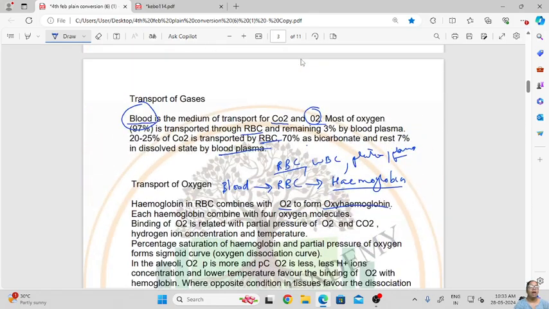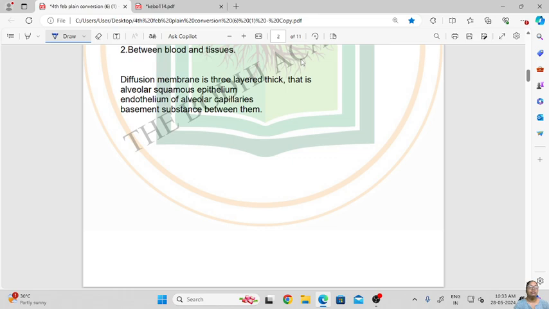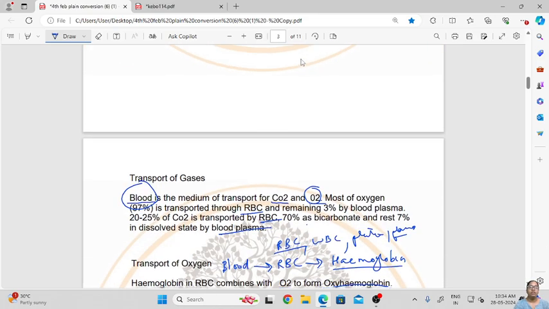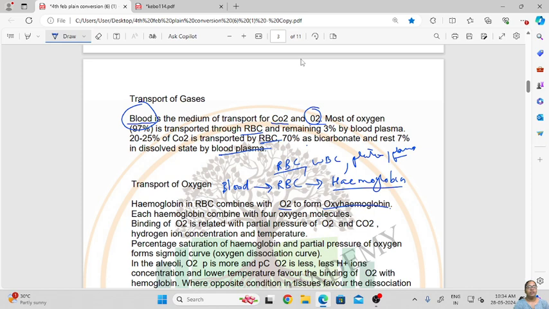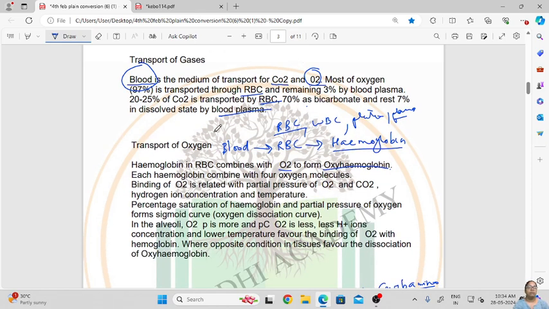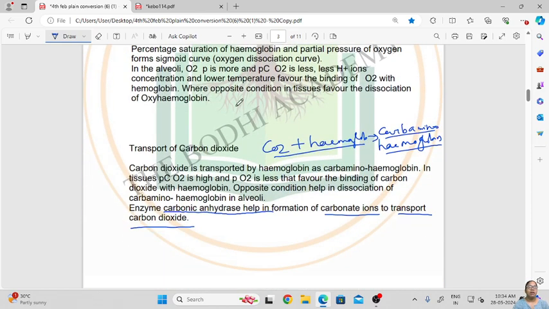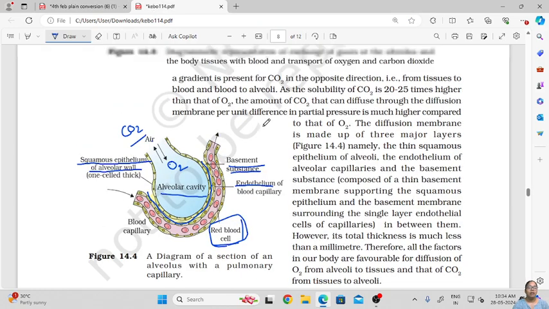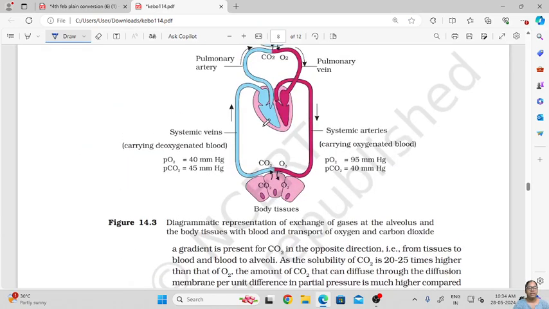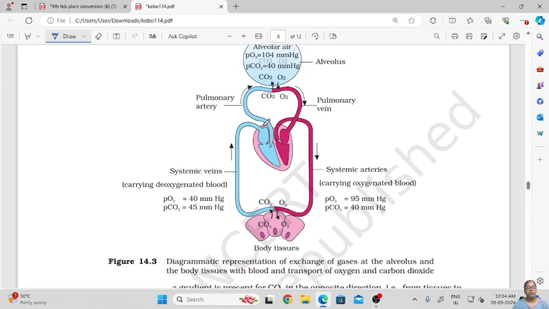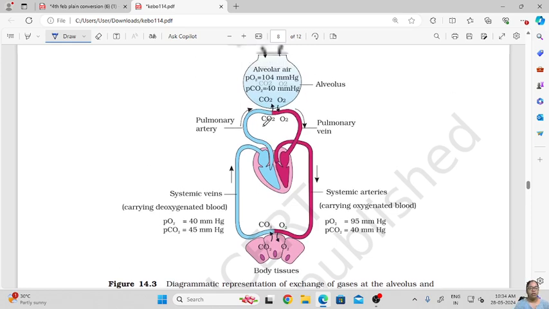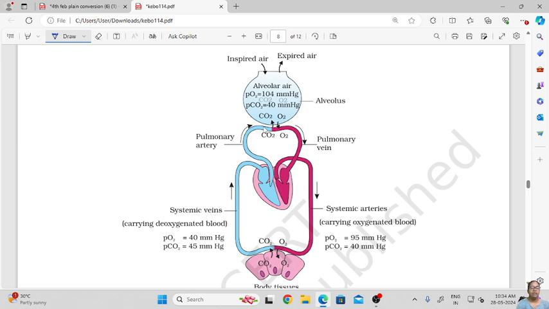So this was about how the exchange of gases happens in the alveoli and tissue, and how oxygen and carbon dioxide are transported inside our blood. Now let us see how the gaseous exchange at the alveolus and other body tissue happens. This represents the tissues of the body, this is the heart, and this is the lungs. Inside the lungs there are alveoli which help in facilitating the exchange of gases.